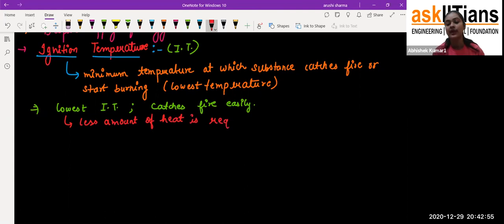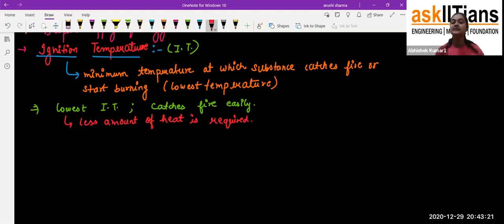See, student, if a combustion process is going on, first of all we have to give some heat. That's how the burning can start. It's not like there is wood and in the presence of oxygen it undergoes combustion by itself. We have to give something, like a matchstick, so that it starts burning.